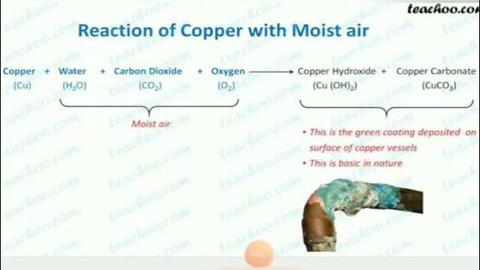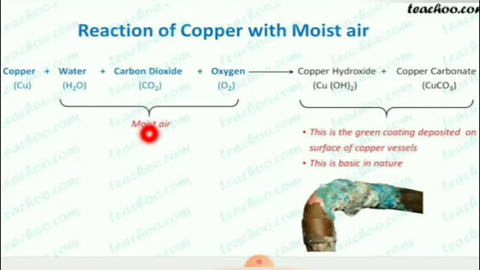See the picture. Reaction of copper with moist air. Copper contacts water, carbon dioxide and oxygen in the presence of air. It gives basic copper carbonate and copper hydroxide.